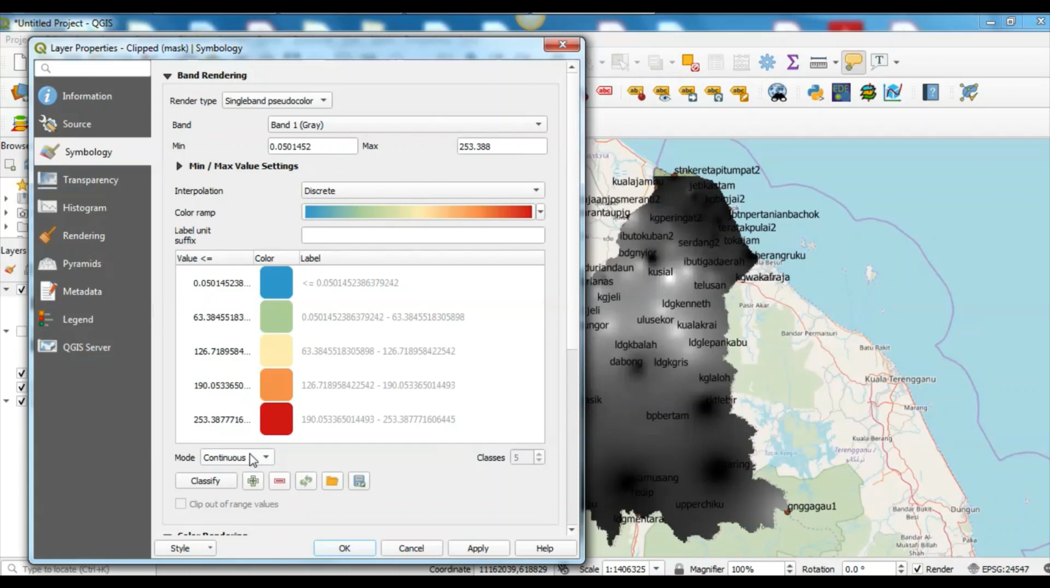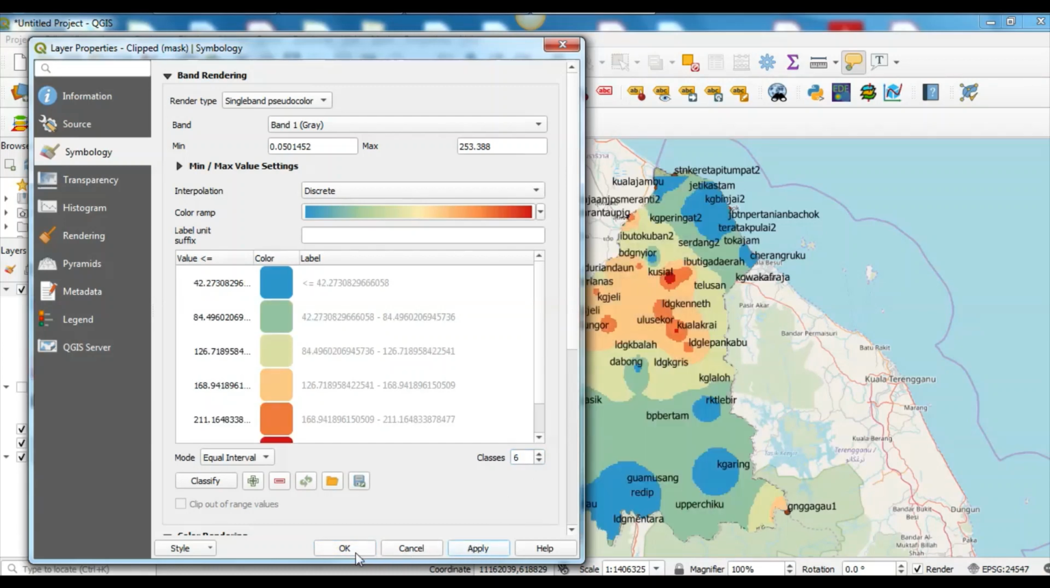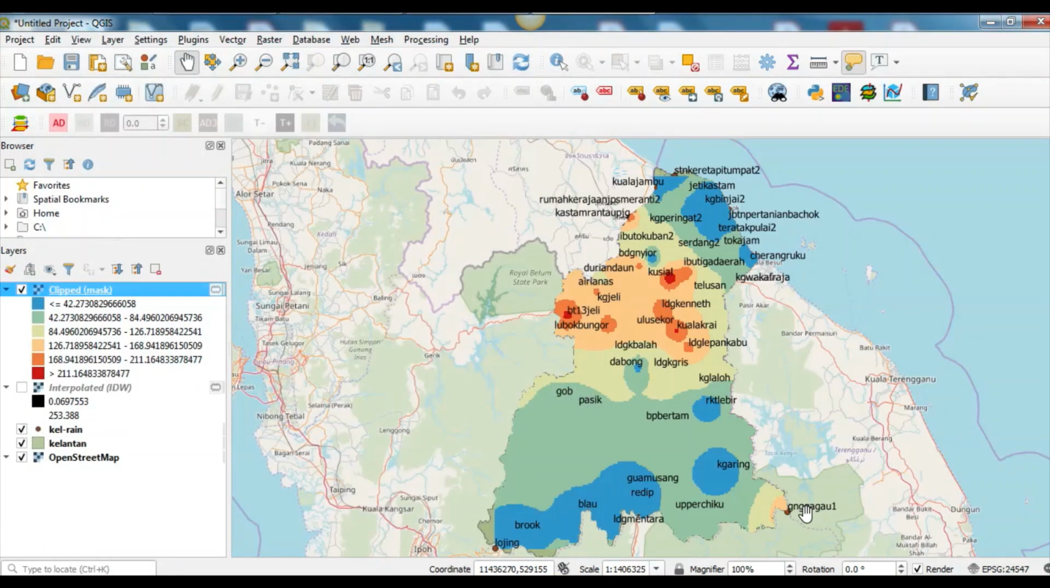Okay, I want to make it equal interval. I choose 6 classes. I click apply and OK. So now these are the rainfall distribution on the 25th December 2014.